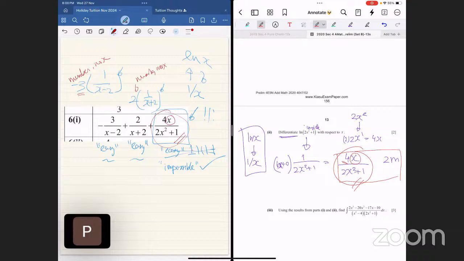Okay, so one more time. Let me make it very clear what their hint is to you. Their hint is they give you this guy out of nowhere, give you 2 marks to differentiate. The result is this. That's the result. And then in part 3, you realize integrating this one is impossible. Look, what is the integration of this guy? At the risk of being obvious, Eben, would you please help us? What is the integration of 4x divided by 2x squared plus 1?